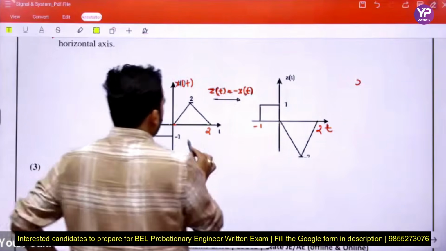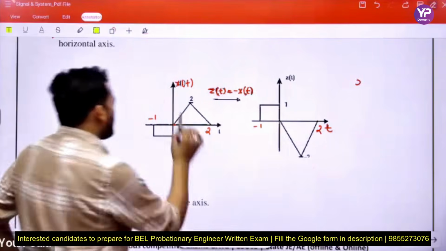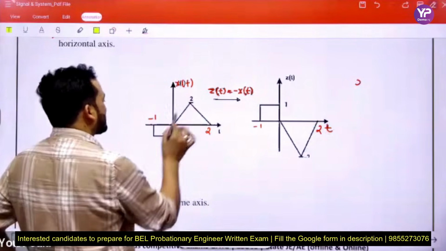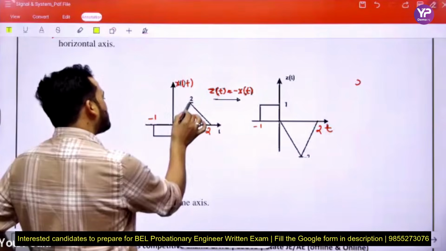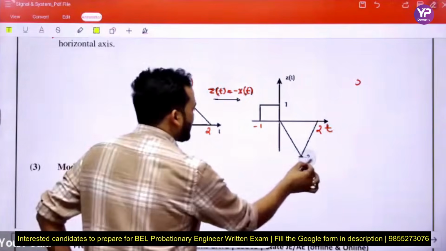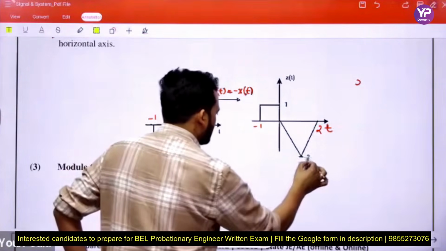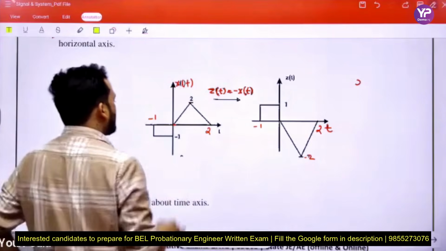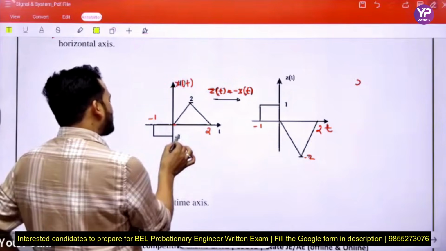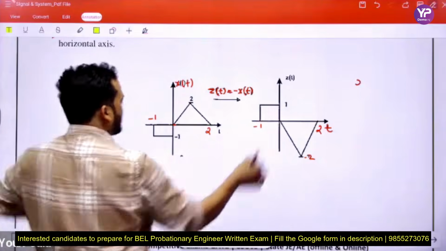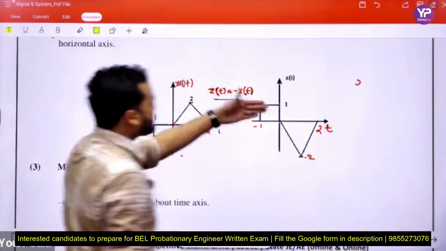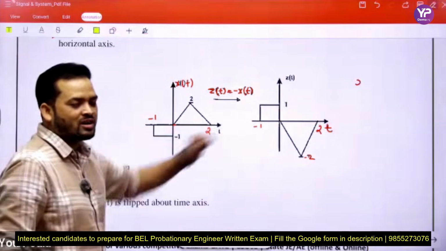This is the original signal, this is the modified. When we multiply by -1 in that signal, then +2 becomes -2. Then the signal becomes this. And -1 becomes +1. Then this signal becomes this. This is the amplitude reversal.